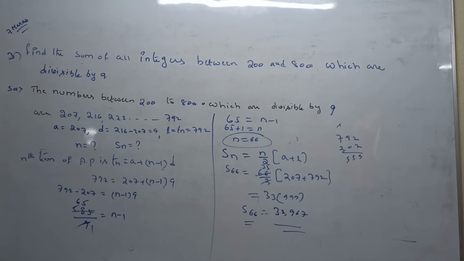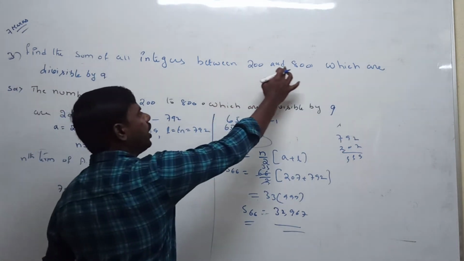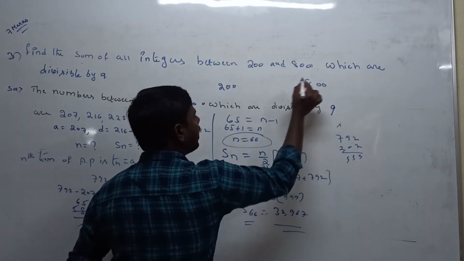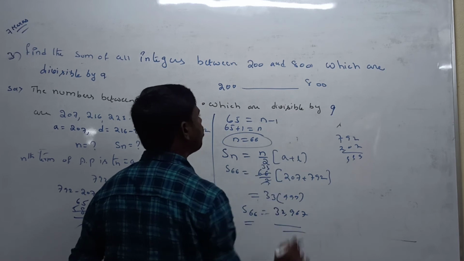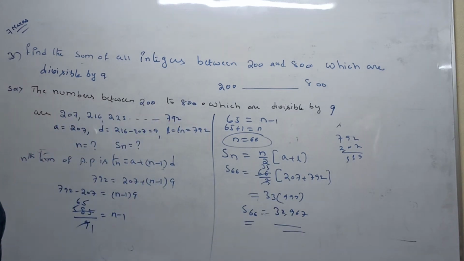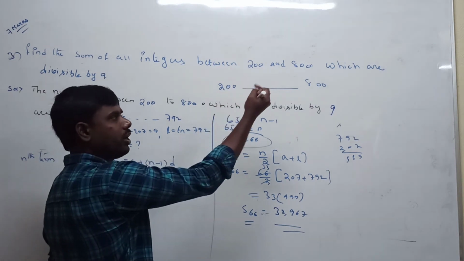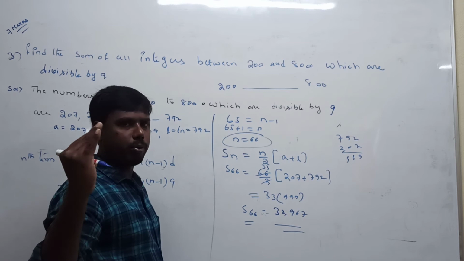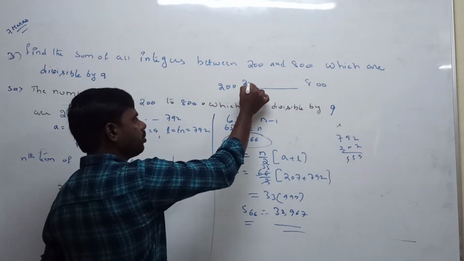Recall what is given: find the sum of integers between 200 to 800 which are divisible by 9. In between 200 to 800, we are taking 201, 203, 204, 205, 206. These elements are not divisible by 9. 207 is possible.